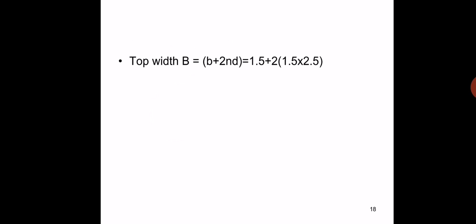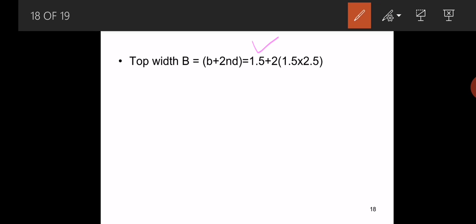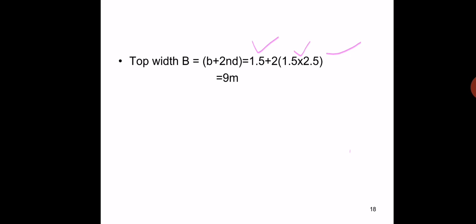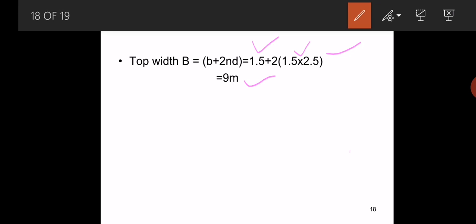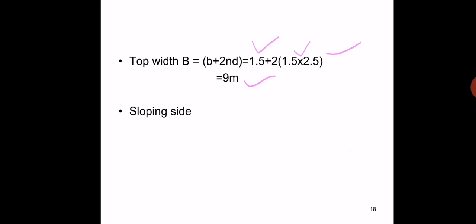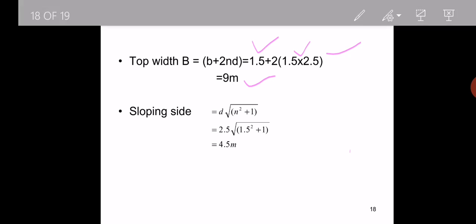So the top width of a trapezoidal channel section, we know, is b plus 2 into n into d. Here you can substitute b equal to 1.5, n equal to 1.5 and d equal to 2.5. Here we get the top width of a trapezoidal channel section as 9 meters. So the side slope of a trapezoidal channel section, the formula becomes d into under root n square plus 1.